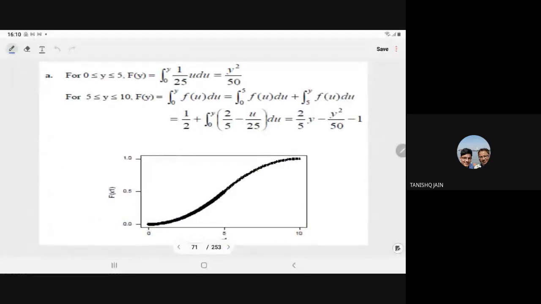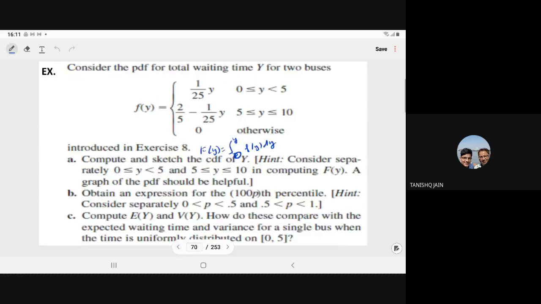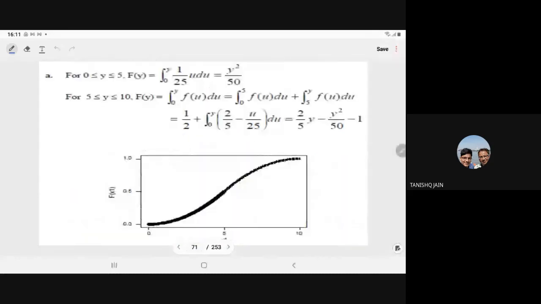So when y is between 0 and 5, F(y) will become the integral of 1 upon 25 u du. On integration, it will be u square by 2. So when we put the limit, it will become y square upon 50. So always you put y equal to 5. When y is equal to 5, F(5) will give you 1 by 2.